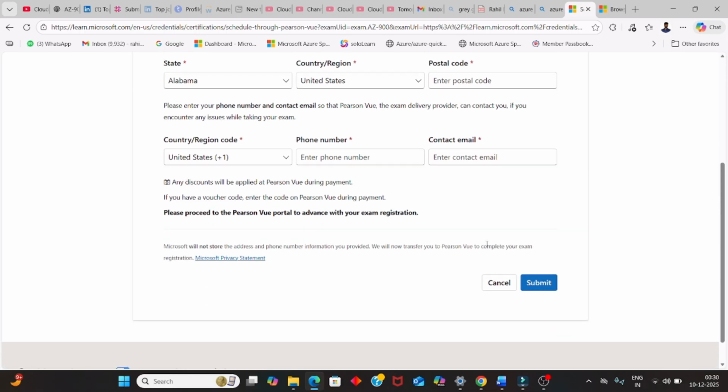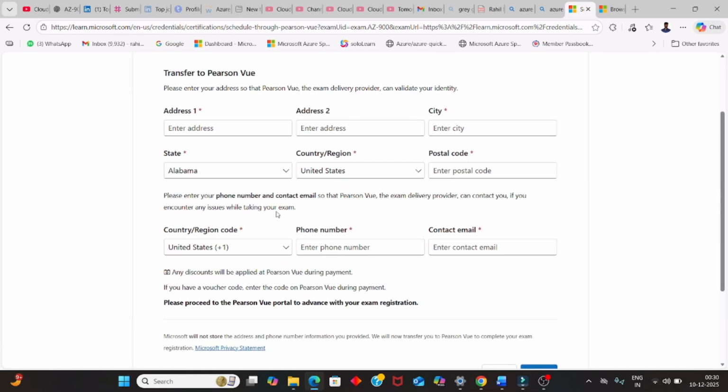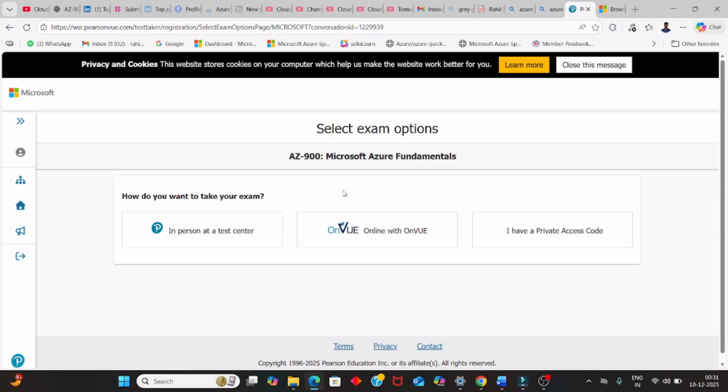Once you are done with this, you can click on the submit button. Once you click on the submit button, you will see this screen. So now we have the actual scheduling of our certification. Now you have to choose where you want to give your certification, in person, at a test center.